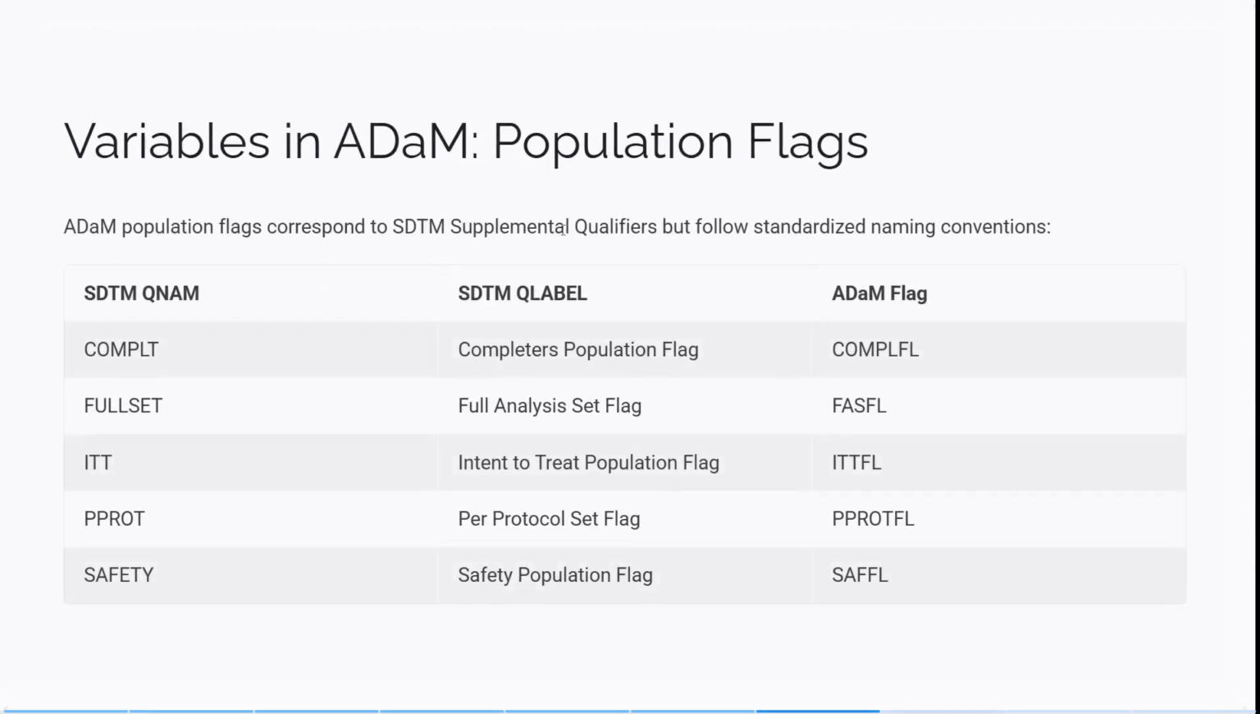Okay, so the variables in ADaM, the population flags. ADaM population flags correspond to SDTM supplementary qualifiers but follow standardized naming conventions. You will have a completers population flag, full analysis set population flag, intent-to-treat population flag, per protocol set flag, and safety population flag. These are population indicators.